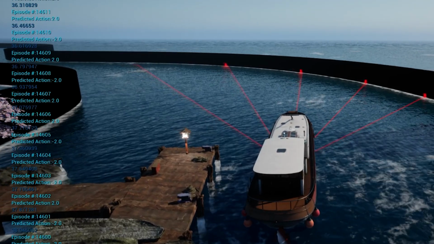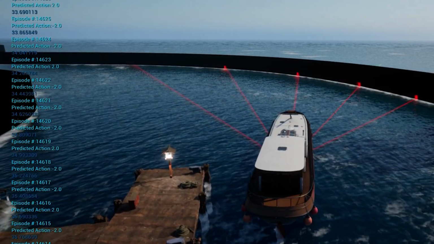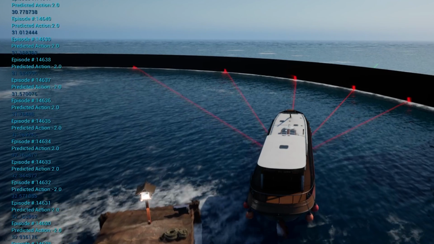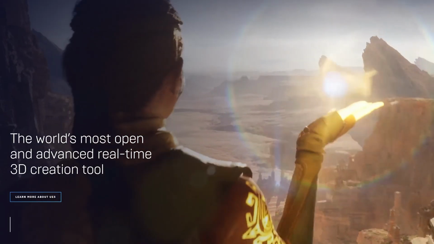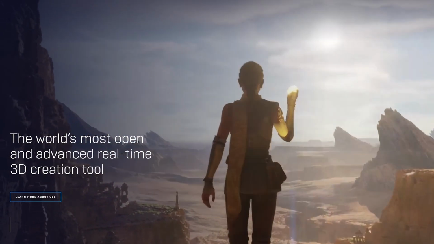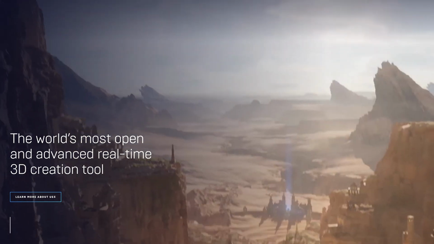Let's talk for a moment about the simulator we are using, Unreal Engine, because that's an important piece of the puzzle. For those unfamiliar with Unreal Engine, I'll give a quick overview of why it's useful in autonomous navigation tasks.